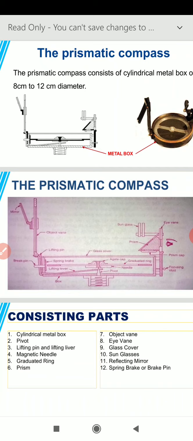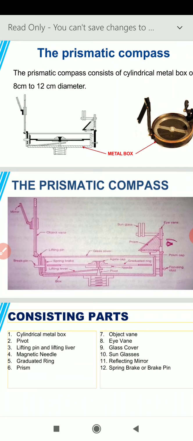The prismatic compass consists of, first, a cylindrical metal box; second, a pivot; third, a lifting pin or lifting lever; fourth, a magnetic needle; fifth, a graduated ring; sixth, a prism; seventh, an object vane; then eighth, an eye vane, glass cover, sunglasses, reflecting mirror and brake pin.